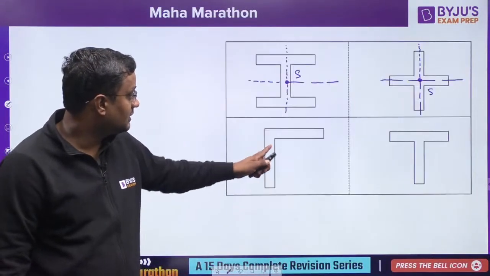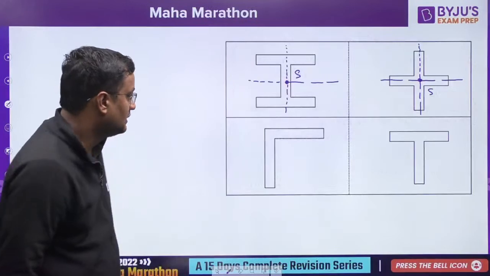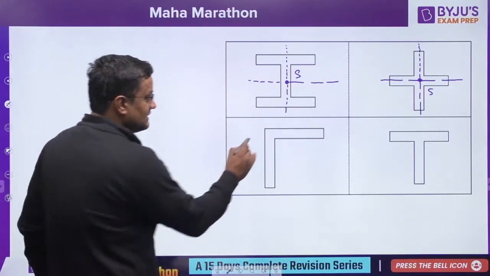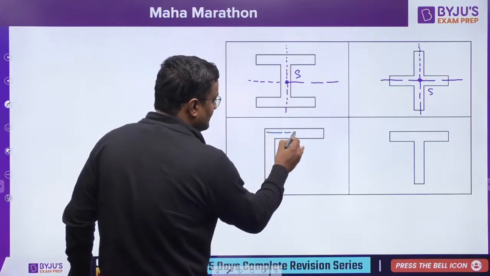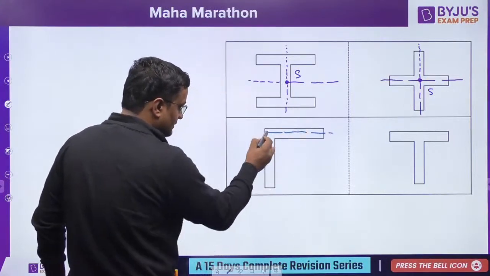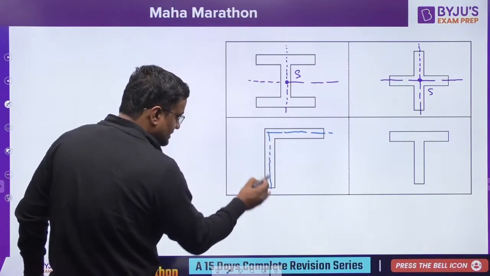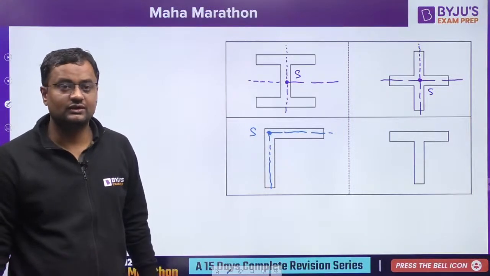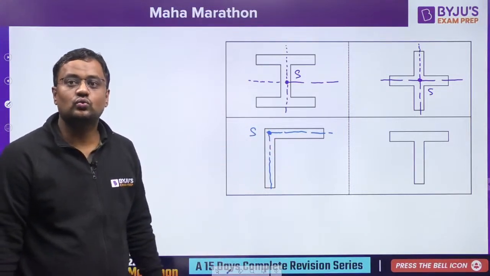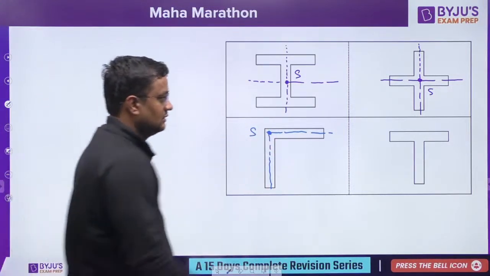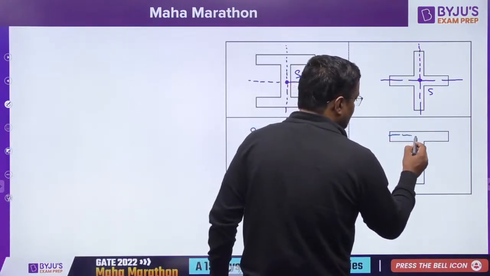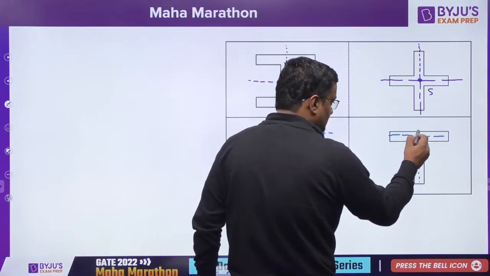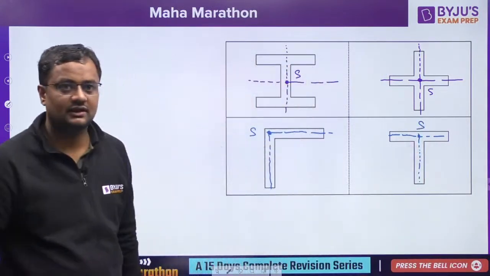Now the third point, guys. Yes, I have seen the comments. Now shear center will be here at the intersection of the symmetric axes. And the third point is this: if the section is made up of two narrow rectangles, the shear center will be at the intersection of the two rectangles. Here is the symmetrical axis of this rectangle, here is the symmetrical axis of this rectangle, and this will be the shear center. This is the third point.